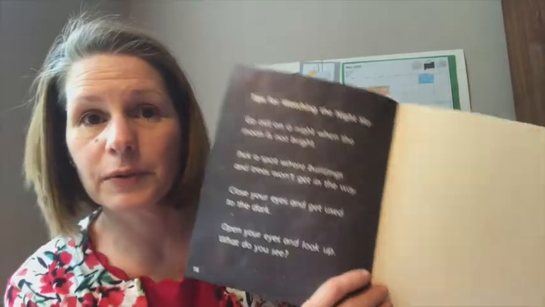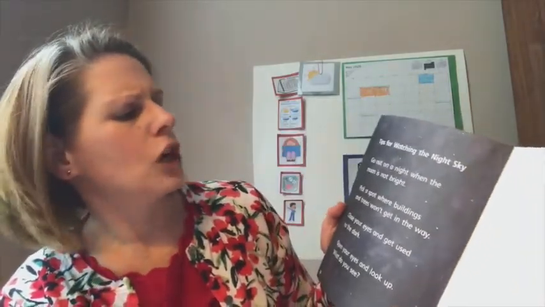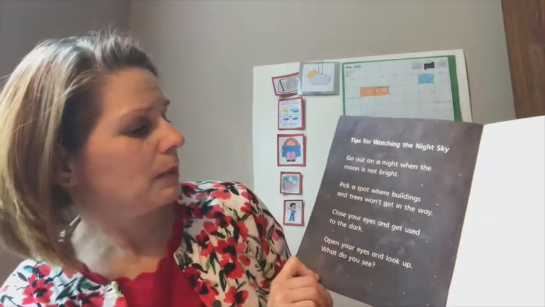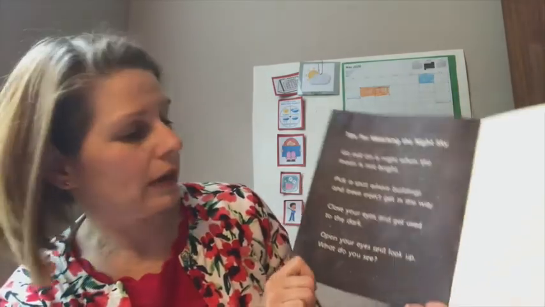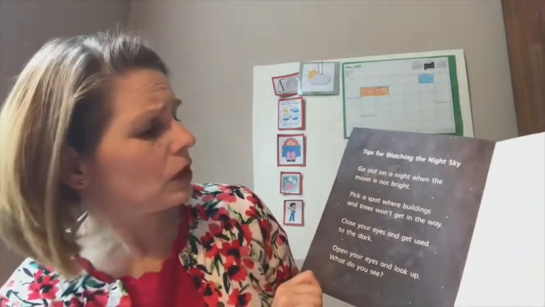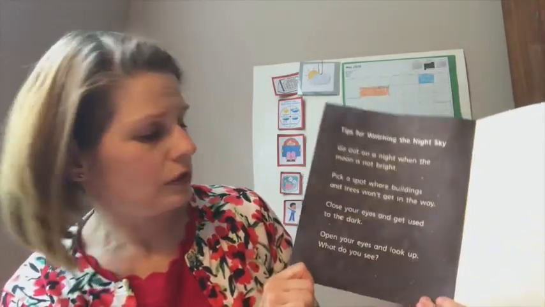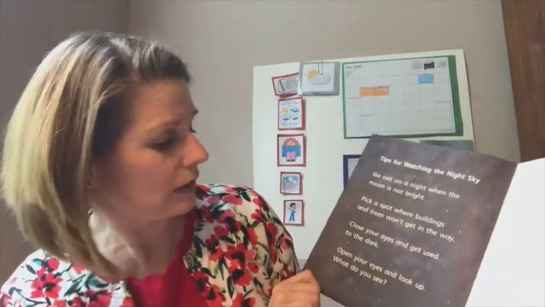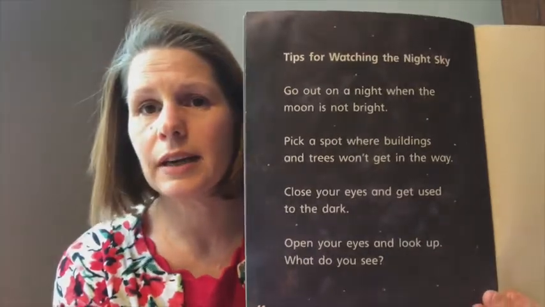Here are some tips for watching the night sky. Go out on a night when the moon is not bright. Pick a spot where buildings and trees won't get in the way. Close your eyes and get used to the dark. Open your eyes and look up. What do you see?